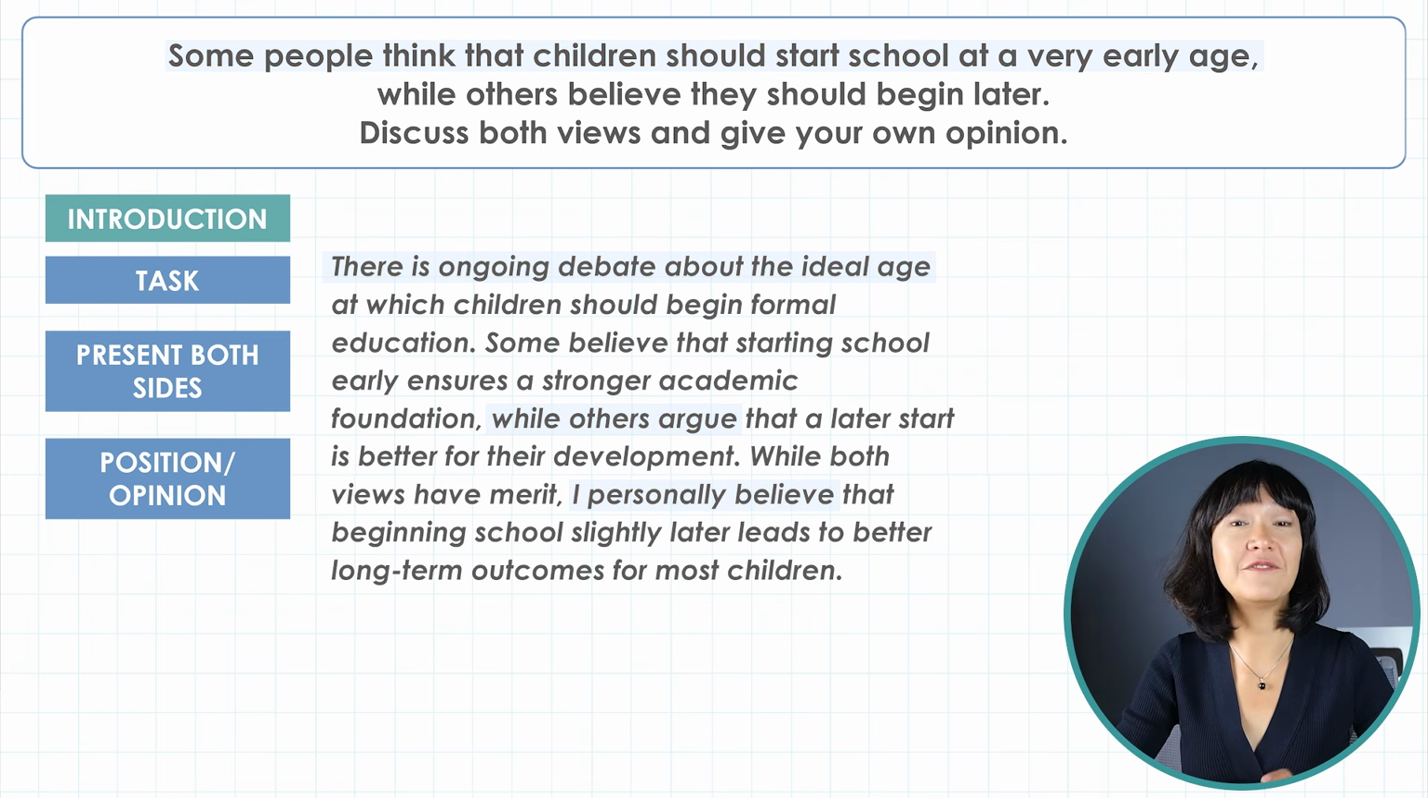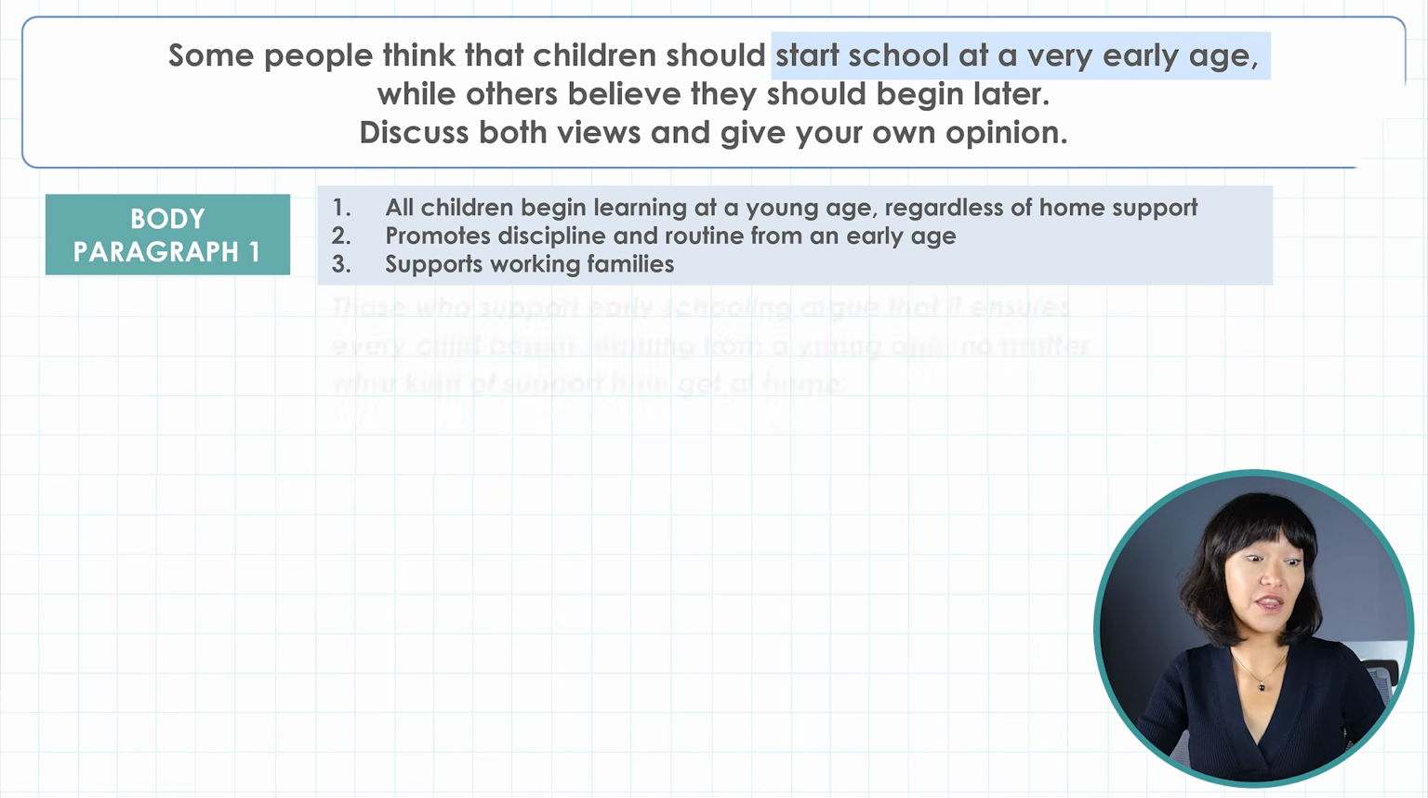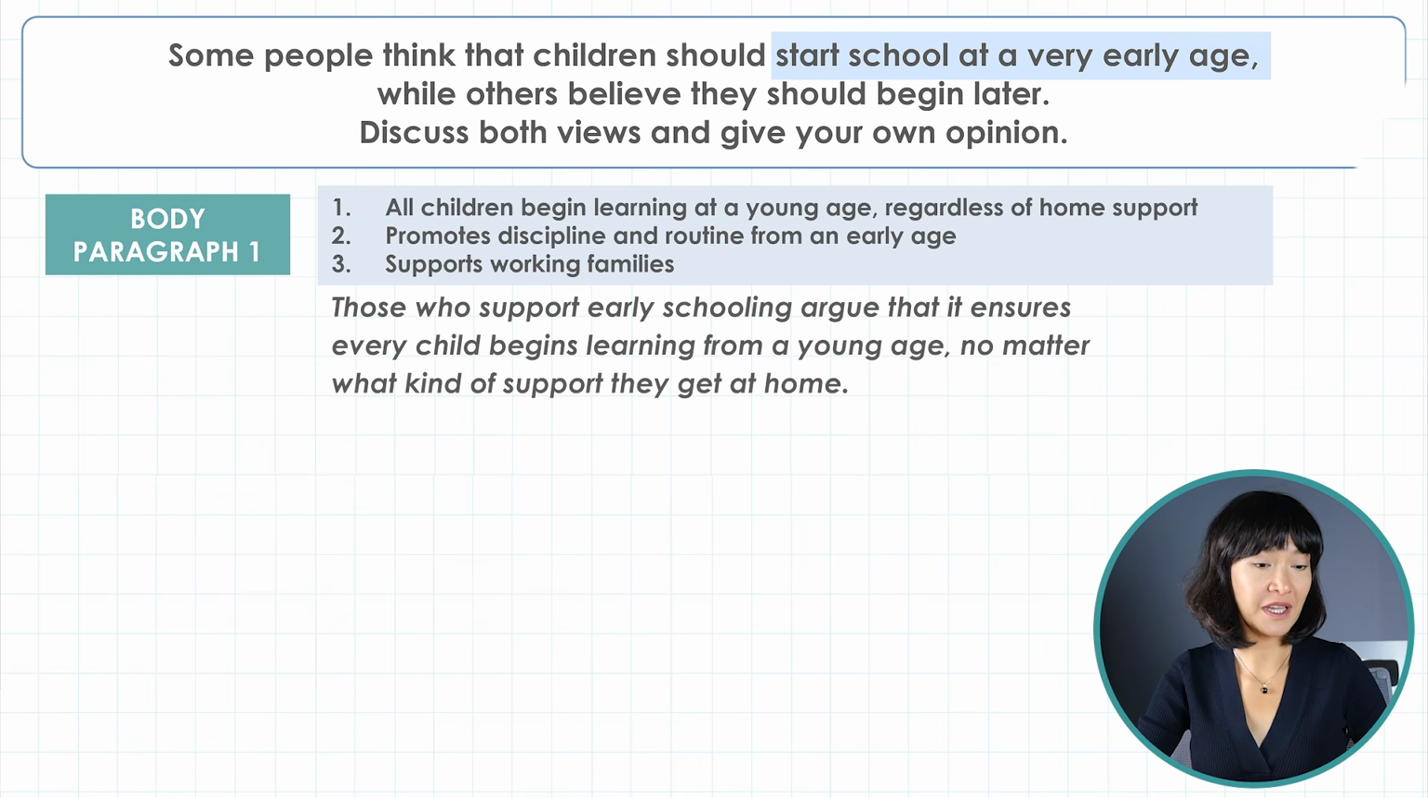So let's dive into the first body paragraph. We'll start with the arguments for early schooling. And the first sentence is very important. If you're relatively new to IELTS writing, try to guess what's the purpose of this sentence. Those who support early schooling argue that it ensures every child begins learning at a young age, no matter what kind of support they get at home.